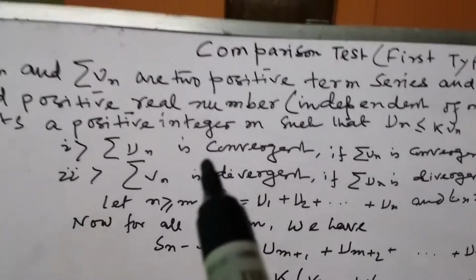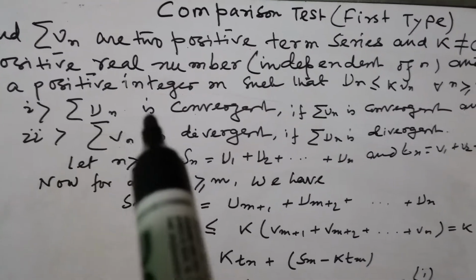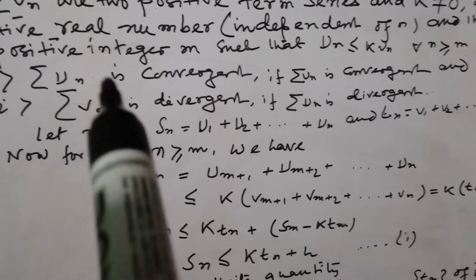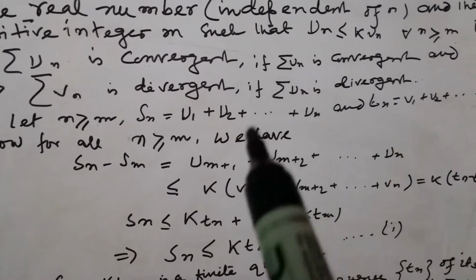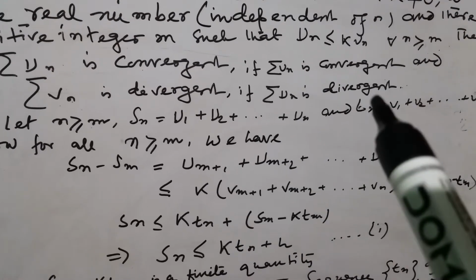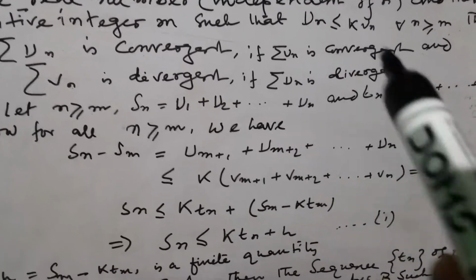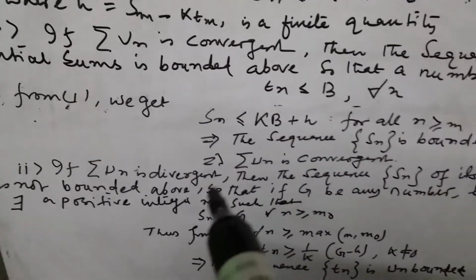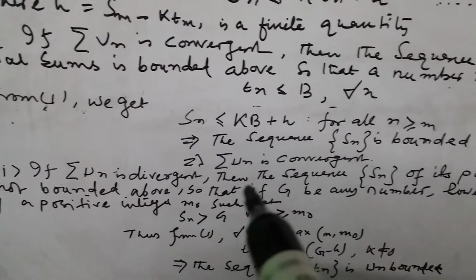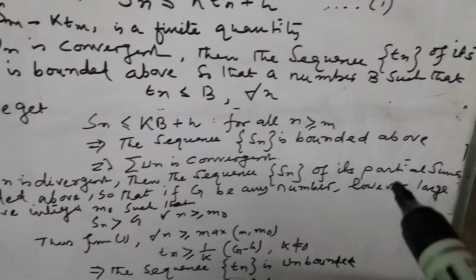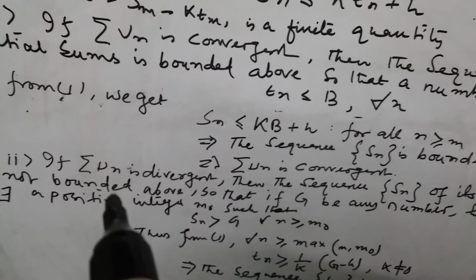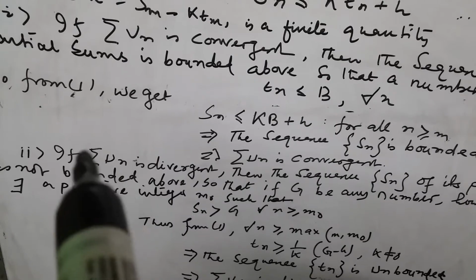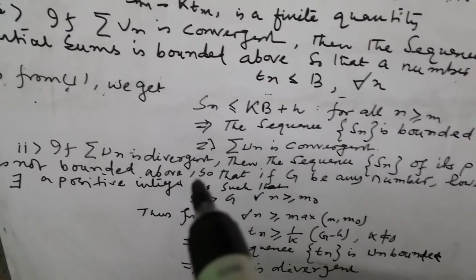Now the second condition: summation vn is divergent if summation un is divergent. So here summation un is divergent, that's why the sequence Sn of its partial sums is not bounded above. If it were bounded above, then it would be convergent. So Sn is not bounded above.